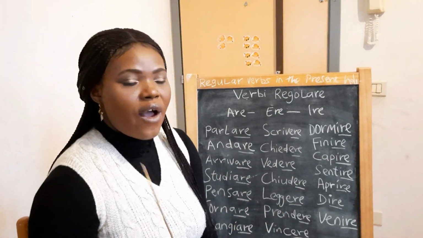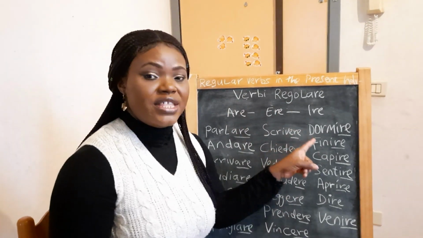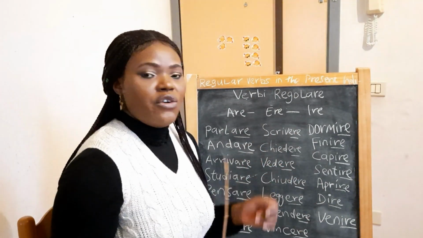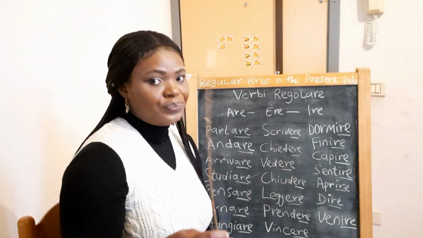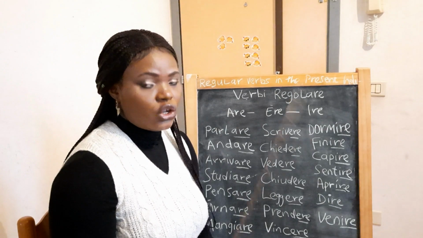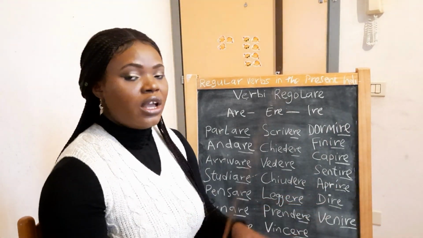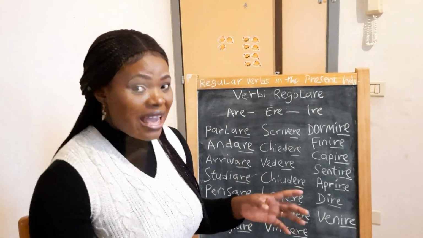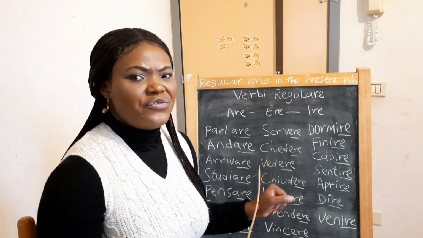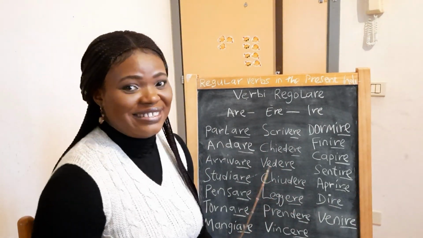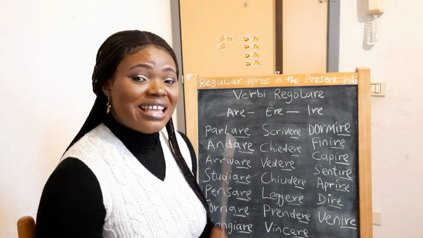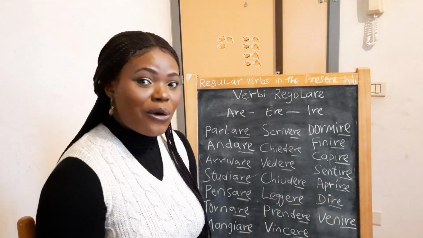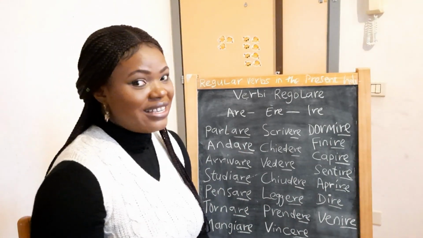Io finisco. I finish. Because this verb finire means to finish. It's simple and understandable. Io finisco. Tu finisci. I finish, you finish. Lui o lei finisce. Noi finiamo. You see, finiamo. Iamo doesn't change. You cannot say noi finisciamo. No. It's wrong. You say noi finiamo. Voi finite. Loro finiscono. You see, isk.